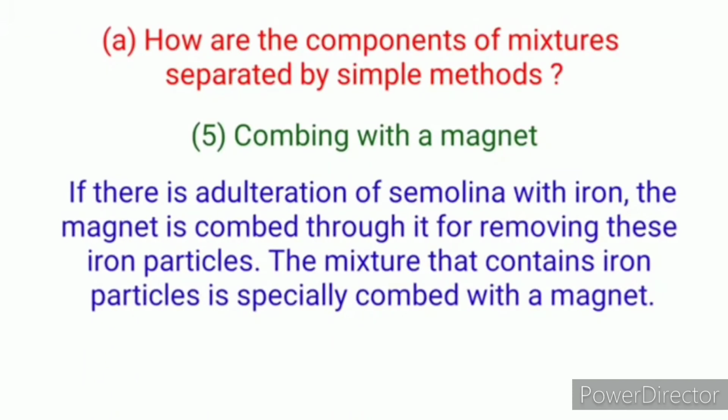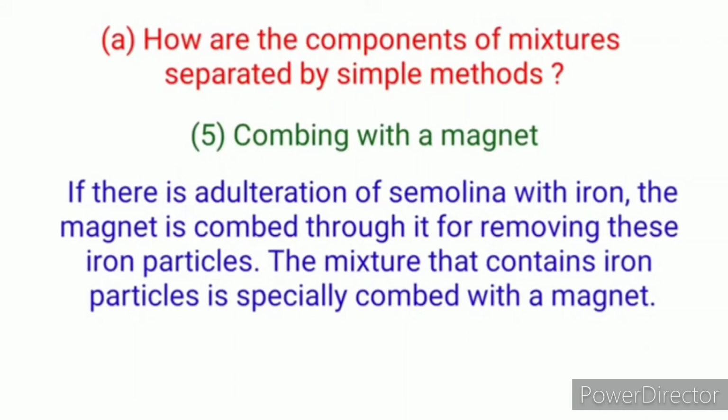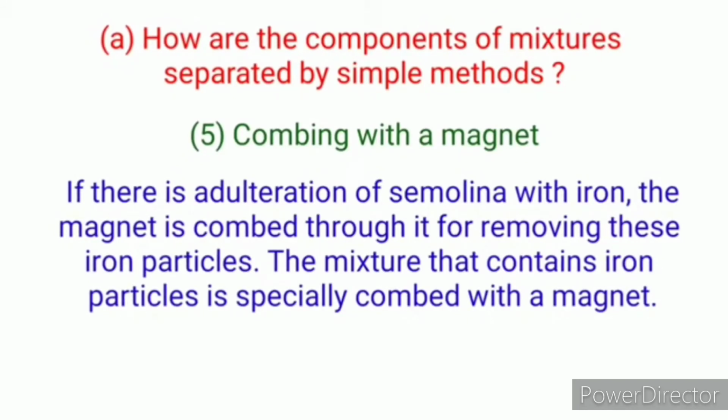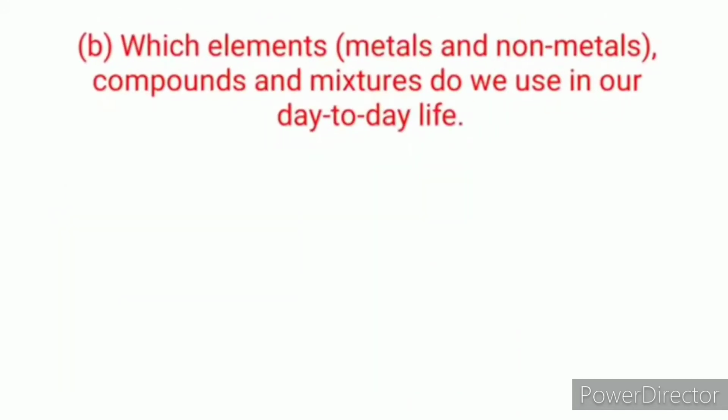Fifth, combing with a magnet. It means when semolina is adulterated with iron, the magnet is combed through it, removing such iron particles. The mixture that contains iron particles is especially combed with a magnet.